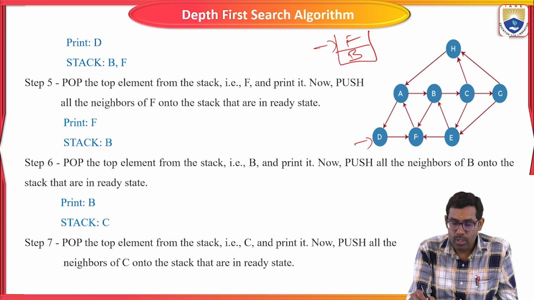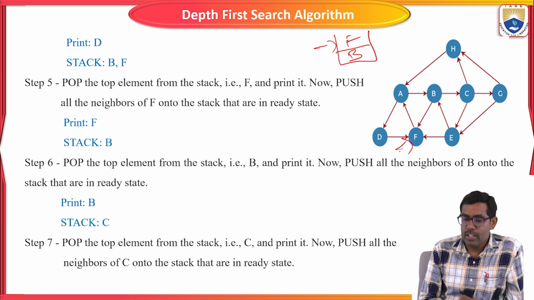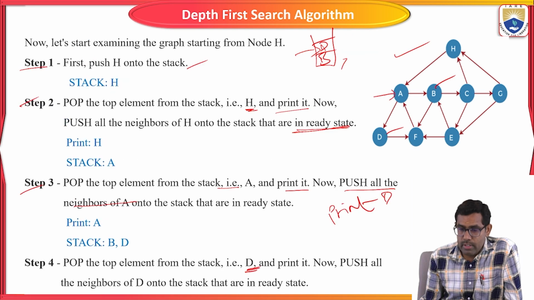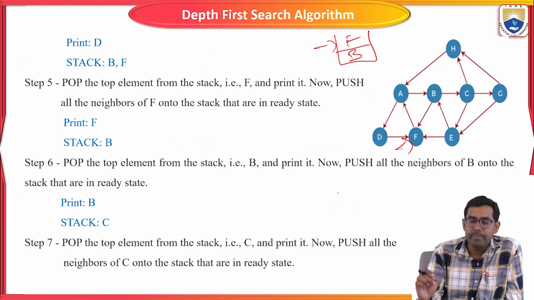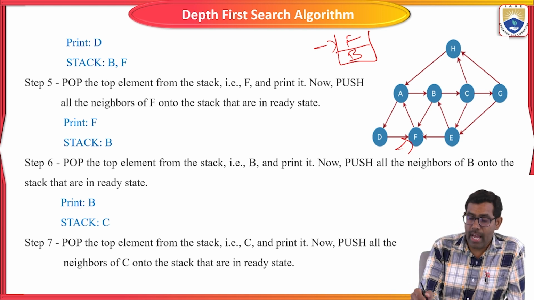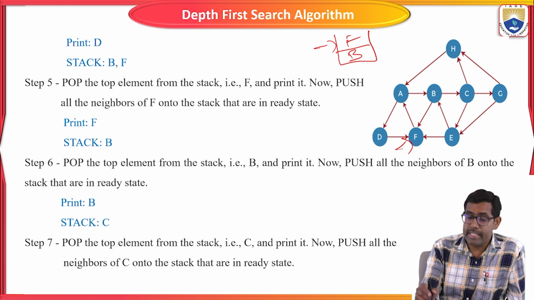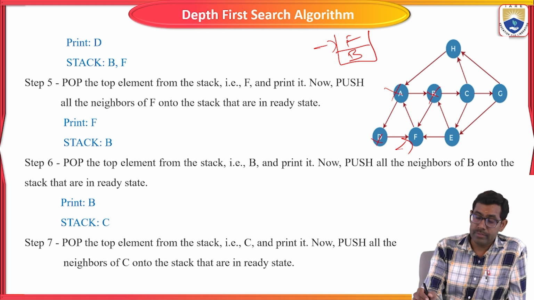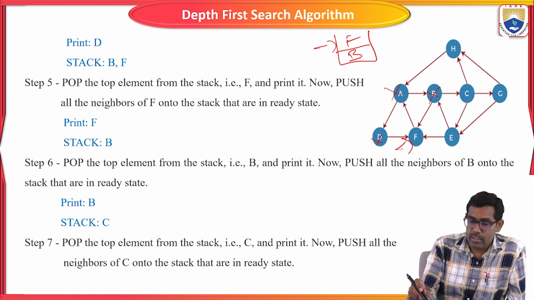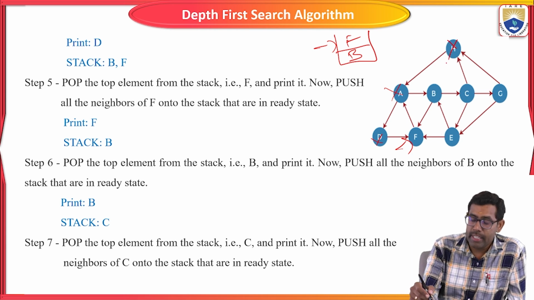Now the starting node is F. What is the neighbor node of F? A, and A is already visited. A is visited, D is also visited. Sorry, B is not yet visited, right? Only D, H, A, D.